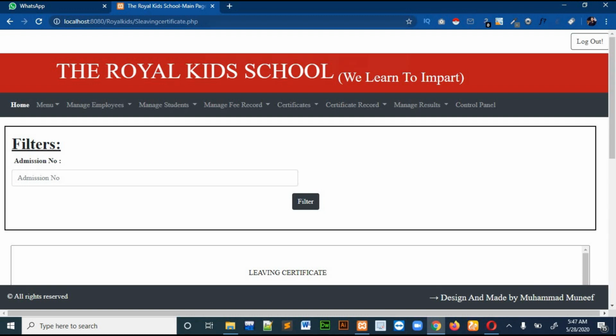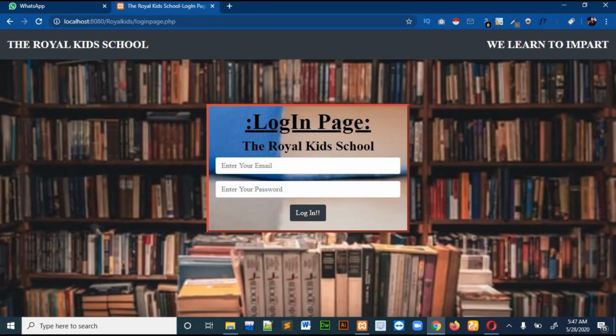I think I should log out first. So this is the first page, which is called the login page.